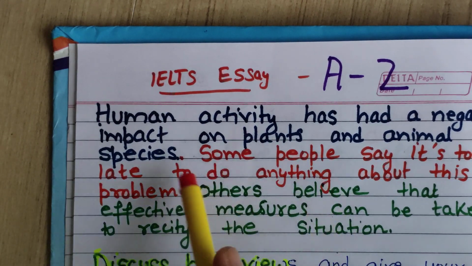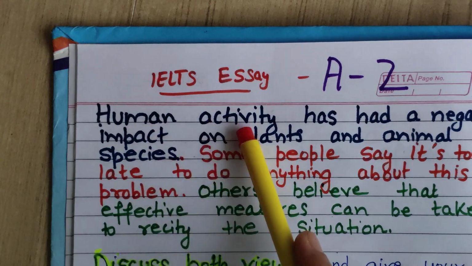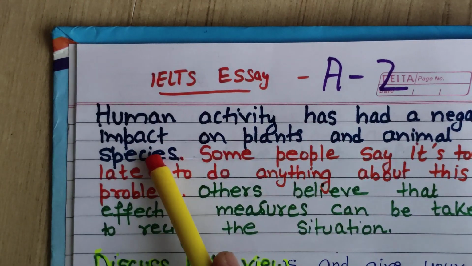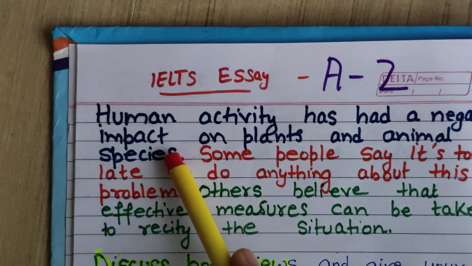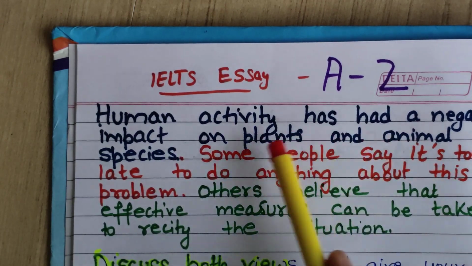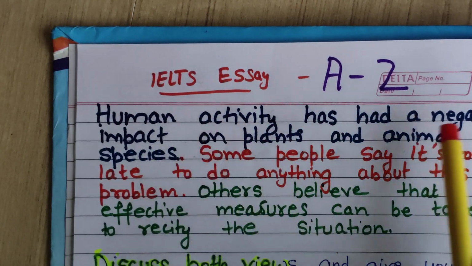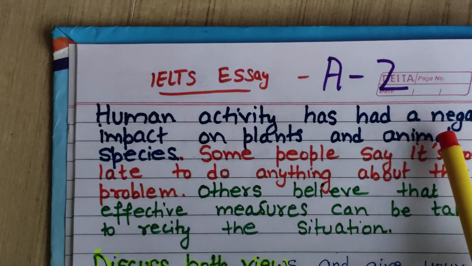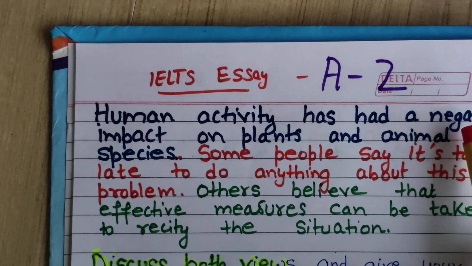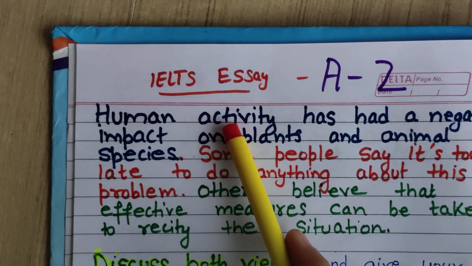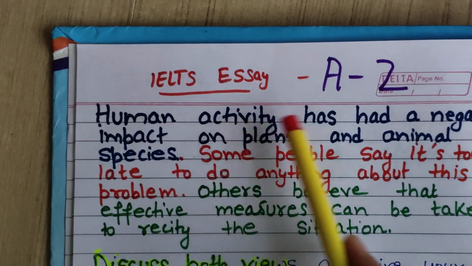Okay, let's read it again. Human activity has had a negative impact on plants and animal species. So plants and animal species means flora and fauna, wildlife. Human activity has a negative impact. Negative impact means devastating effect, harmful effect, you can say. So what are human activities that have a negative impact?